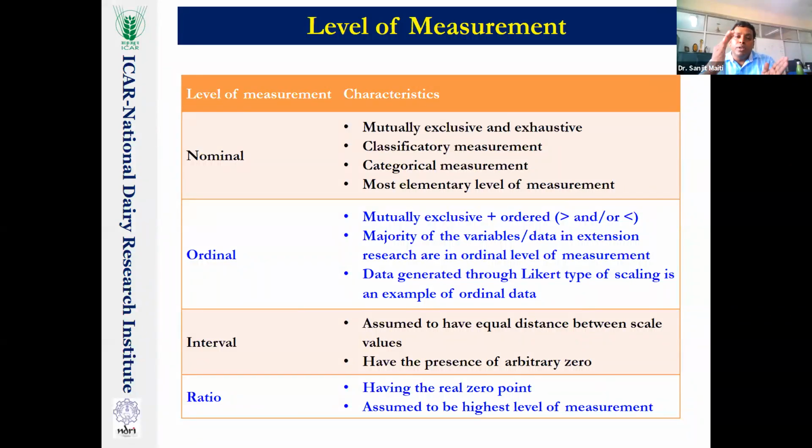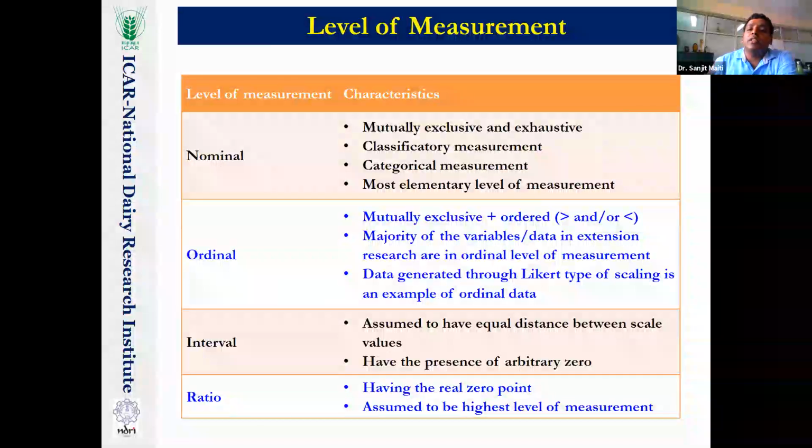And it will be exhaustive. That means when a nominal variable is there, whatever it may be, suppose I consider different occupations: it may be farming, dairy farming, crop plus dairy, or fisheries, whatever you are taking, the variable should be exhaustive. Whatever possible criteria there may be, they have to be put. Suppose I am considering caste or strata: general caste, OBC, SC, all of these have to be included. You have to mention that an exhaustive list will be there.